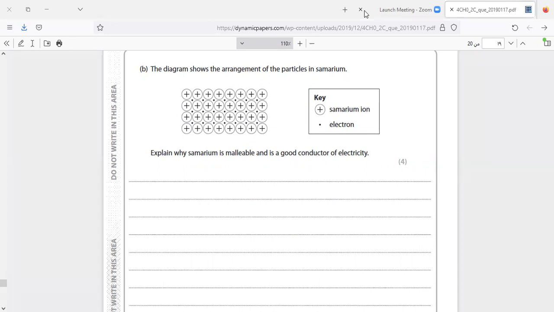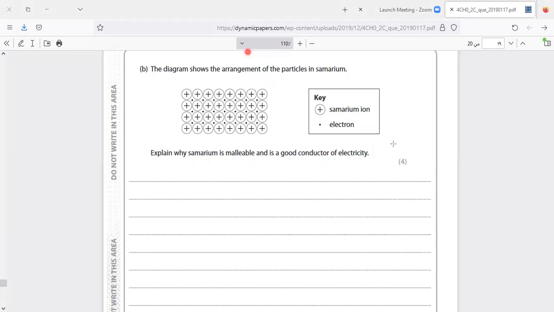This question is for IGCSE Chemistry, Oxford, Edexcel, or Cambridge assessment. Here, the diagram shows the arrangement of the particles in samarium. Samarium is a metal, an element. The question is: explain why samarium is malleable and is a good conductor of electricity.